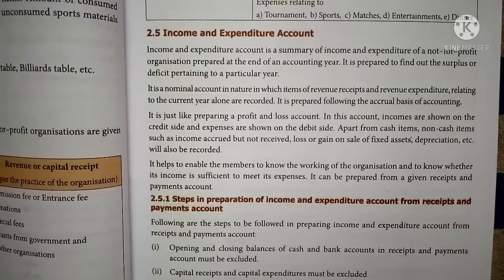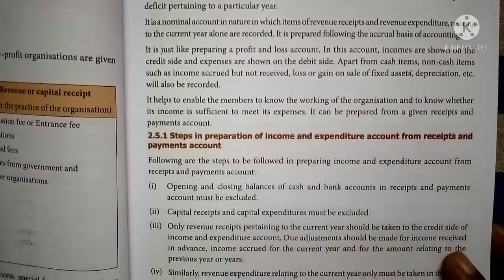So it can be prepared from a given receipt and payment account. From the receipt and payment account, we can prepare this income and expenditure account by taking all the revenue receipts and all the revenue payments along with some adjustments, whether accrued or advance or depreciation or loss on sale of an asset.